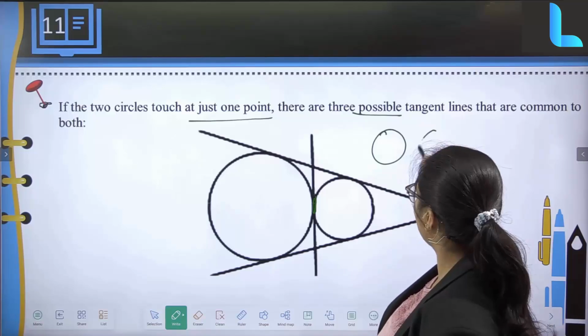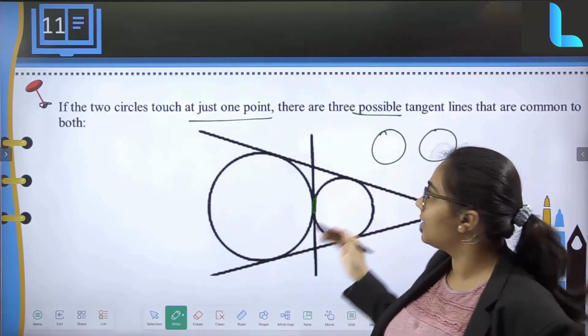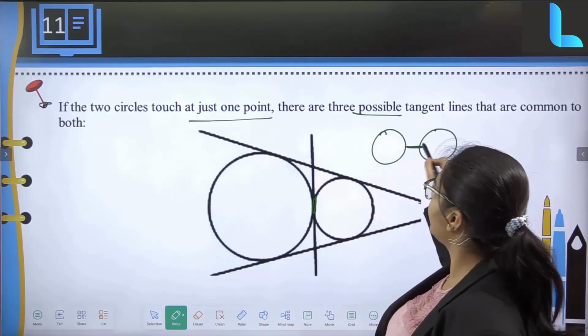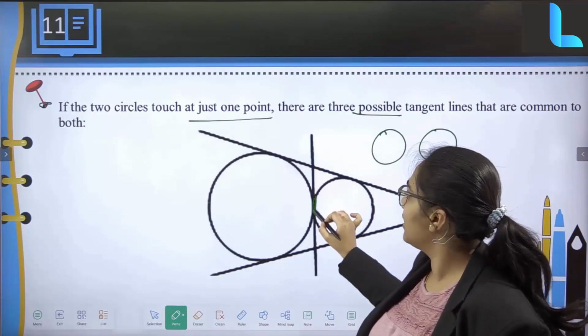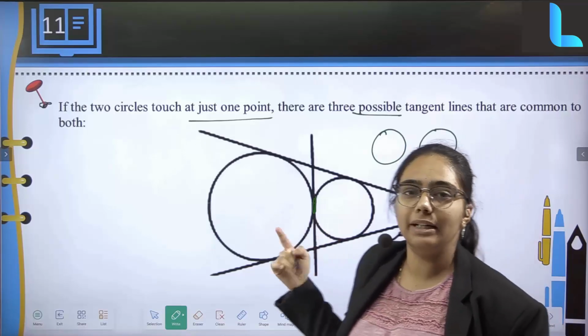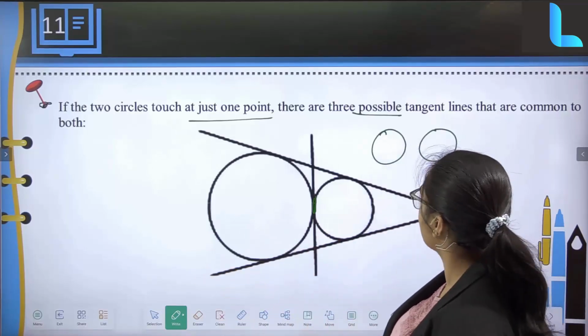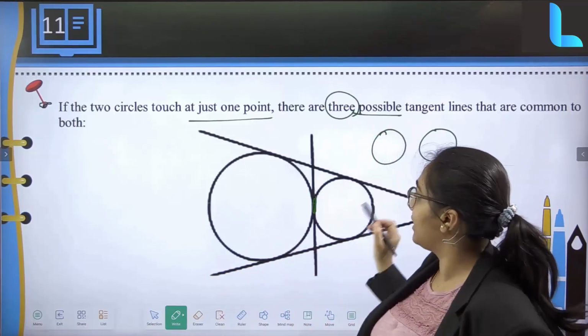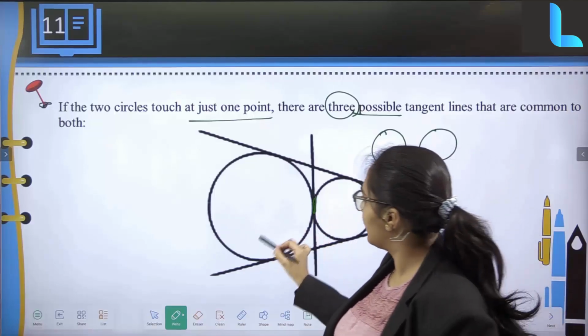So basically in the previous slide, the circles were separate and nowhere were they touching each other. But here they are just touching at one single point. In this case scenario, how many tangents are possible? So three tangents are possible basically.